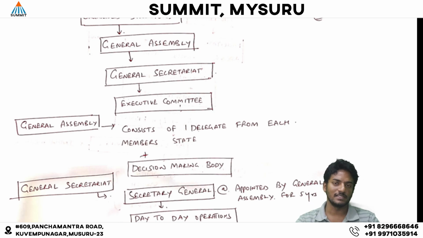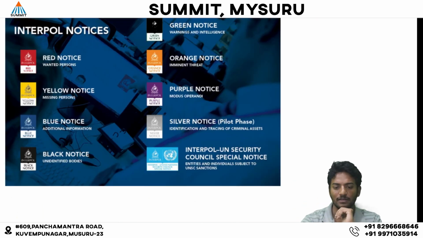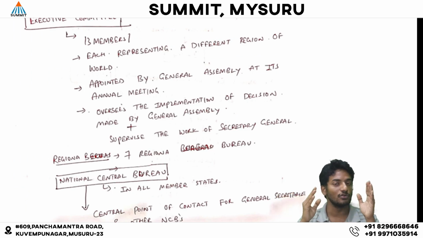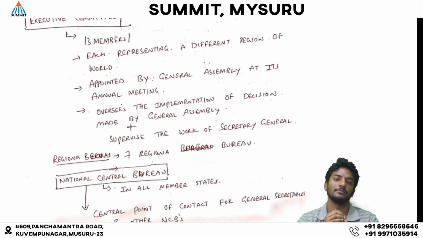Next to the General Assembly is the General Secretariat. The General Secretariat is headed by a Secretary General, who is appointed by the General Assembly, and the tenure is 5 years. The function of the Secretary General is day-to-day operations. Next is the Executive Committee, which consists of 13 members, each representing different regions. They are also appointed by the General Assembly. The functions of the Executive Committee are implementing the decisions taken by the General Assembly and supervising the work of the General Secretariat, that is, the Secretary General.